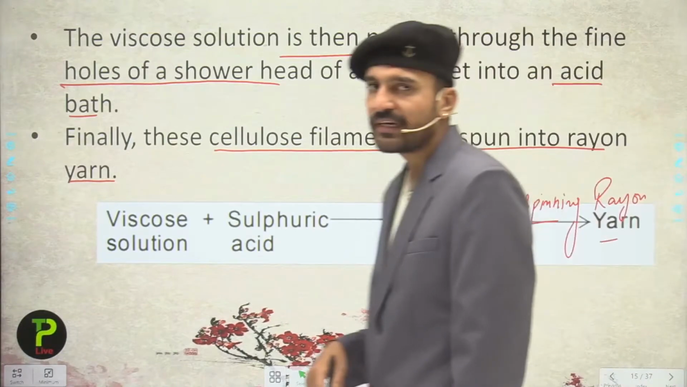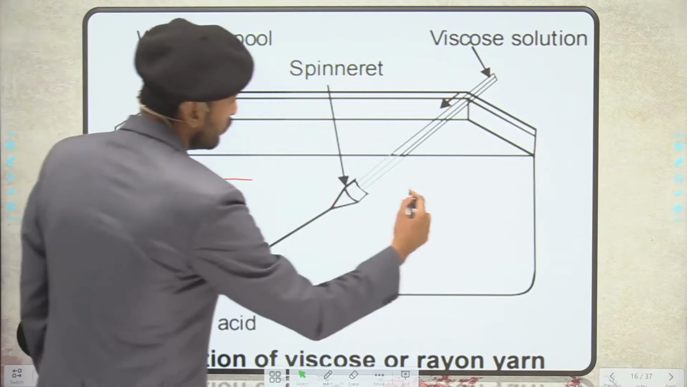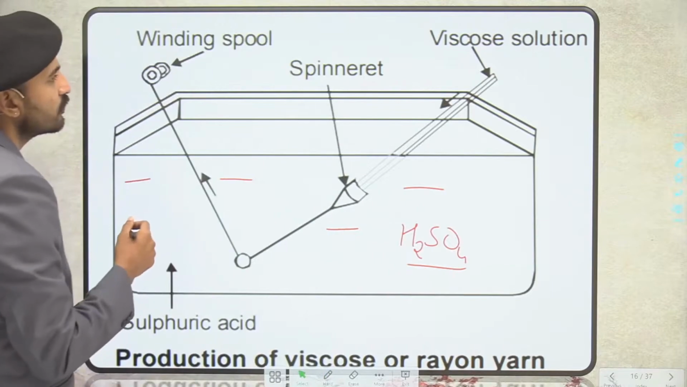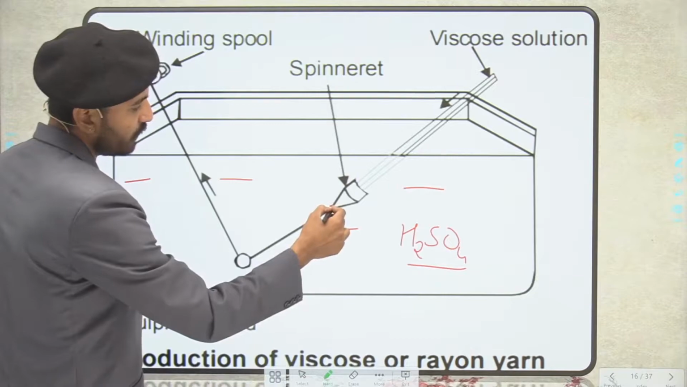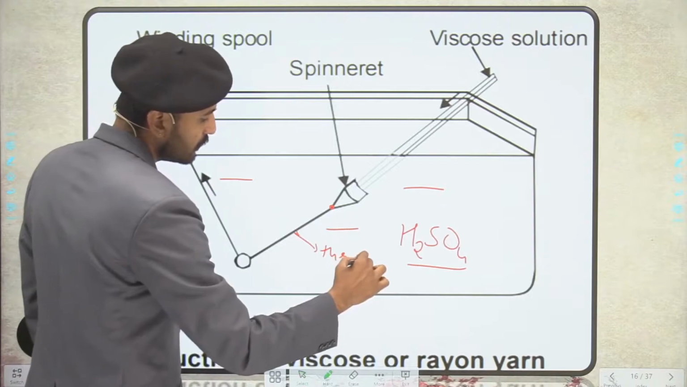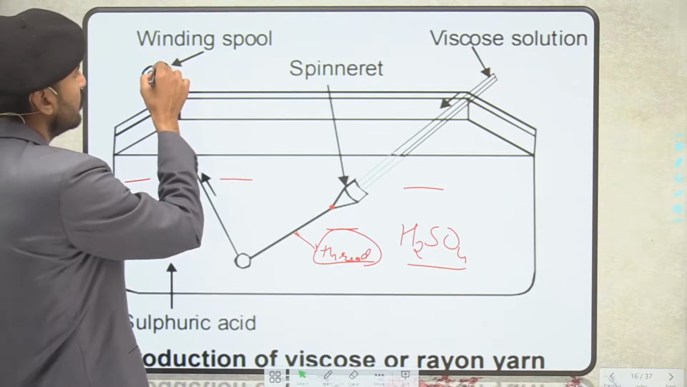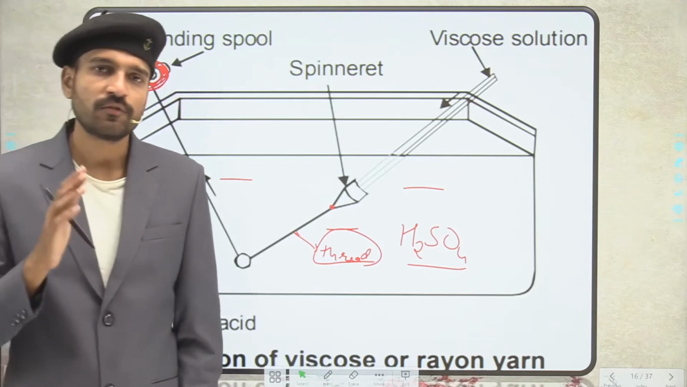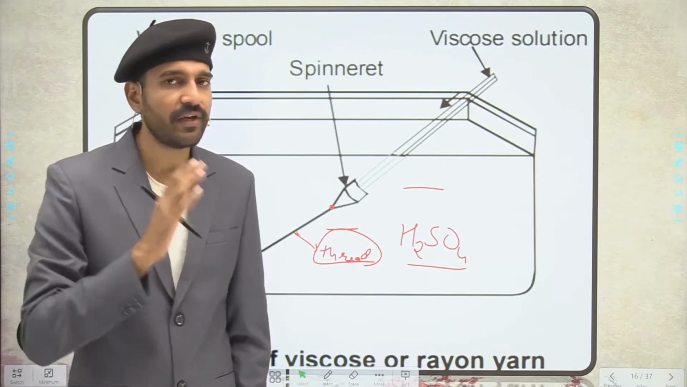So here students, let us see how the acid bath looks. This is an acid bath which contains H2SO4, or sulfuric acid. You can see the viscose solution is passed like this from this spinneret where the holes are provided. When it comes in contact with the acid, you can see the thread. This thread is simply being wound on the winding spool, and here we will be obtaining the rayon fiber. So now students, take a look and see how rayon is made in the industries.